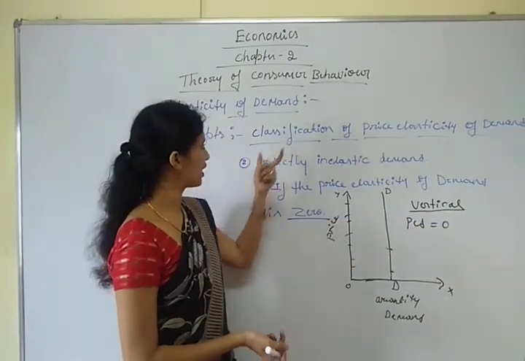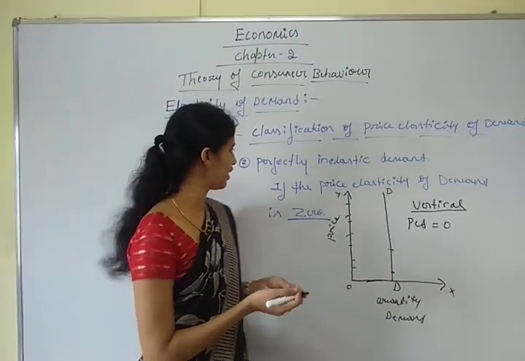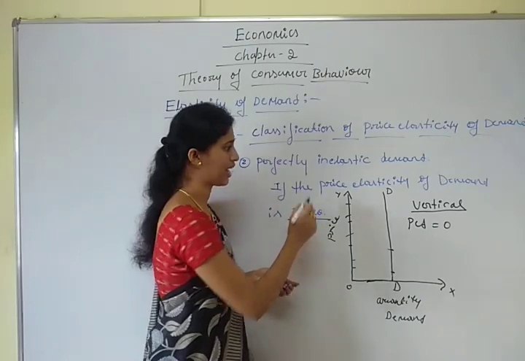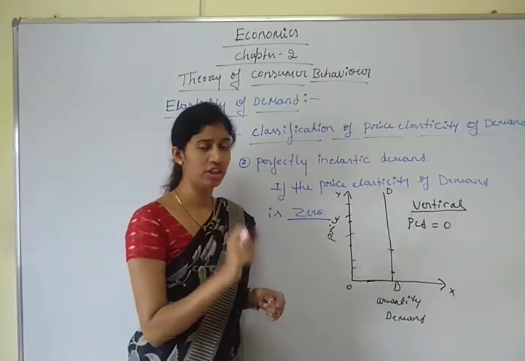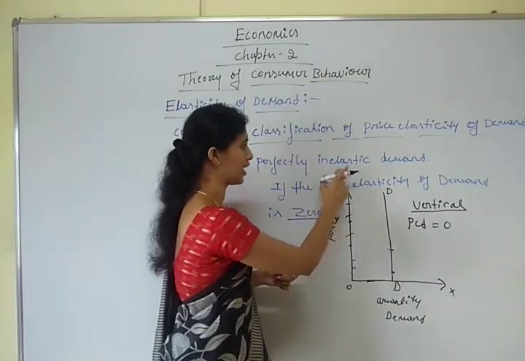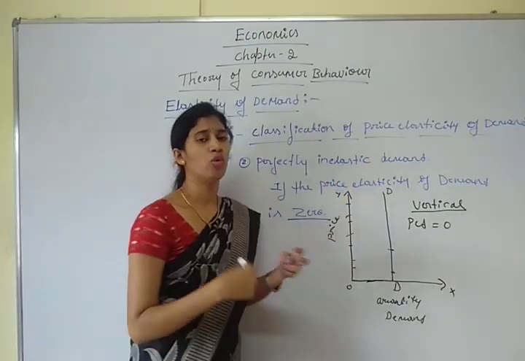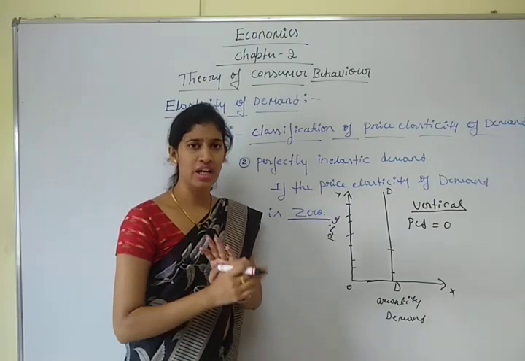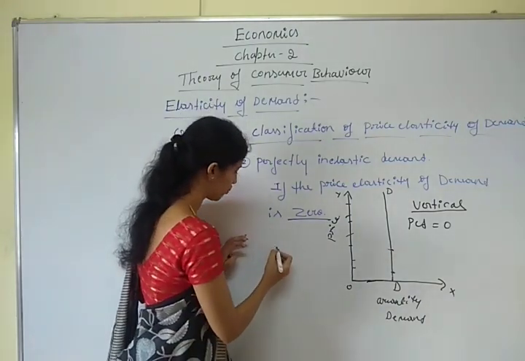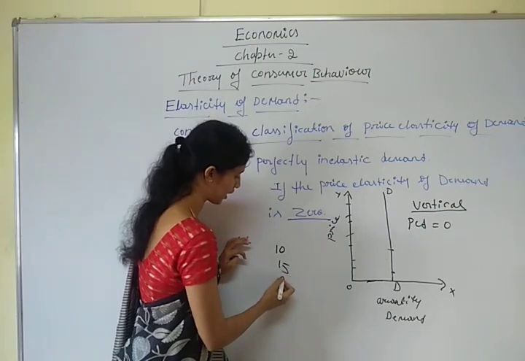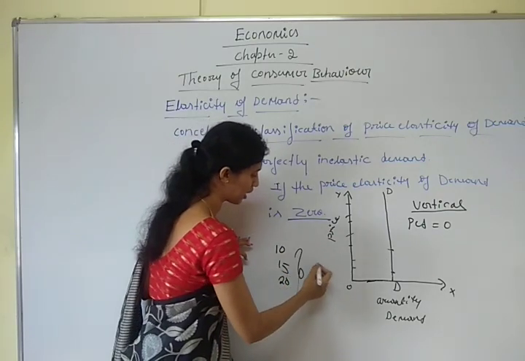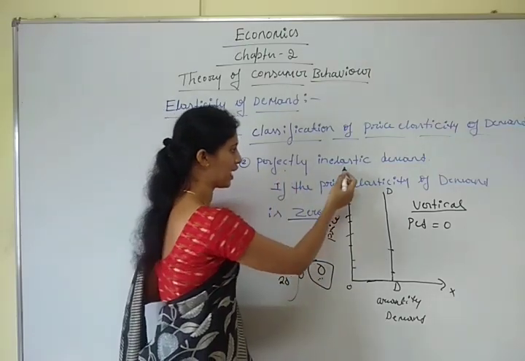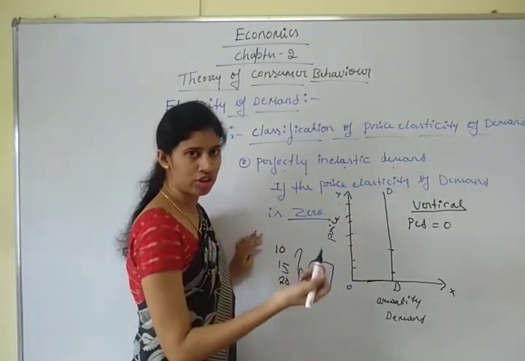Okay, so the second classification of price elasticity of demand is perfectly inelastic demand. If the price elasticity of demand is 0, then it is called perfectly inelastic demand. Here, whatever changes in price, the quantity demanded of a good remains unchanged. Whether the price changes by 10%, 15% or 20%, there is no change in demand, it remains 0. This is called perfectly inelastic demand. It can be explained with the help of the diagram.